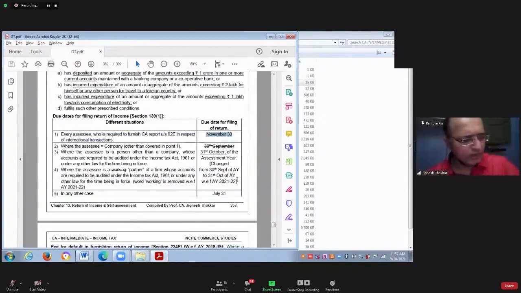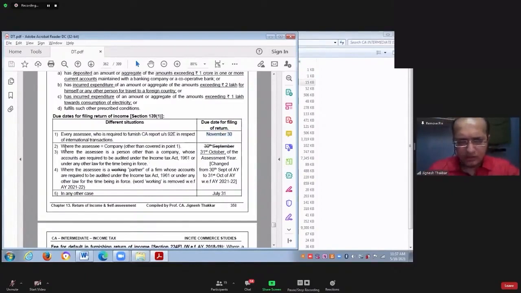Is that very clear? So if you have entered into any international transaction and you are required to submit a report from a chartered accountant in respect of the international transaction, then in your case, the due date of filing the income tax return will be 30th of November of the assessment year. So the previous year is 2021, the assessment year is 21-22. So your income tax return for the previous year 2021 should be filed by 30th November 2021.